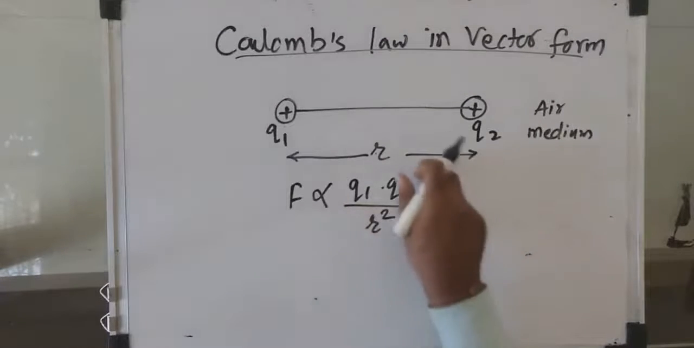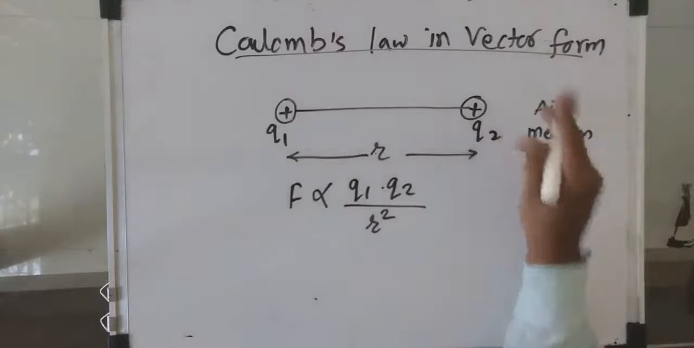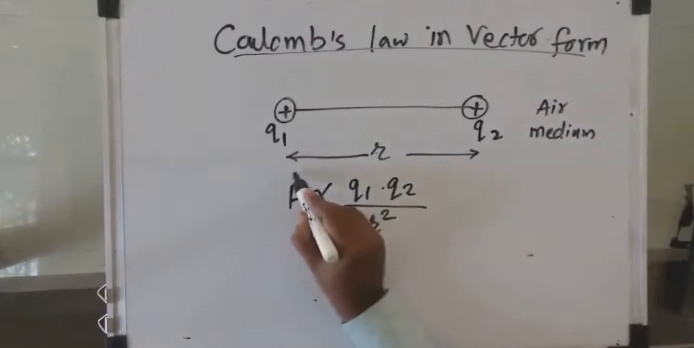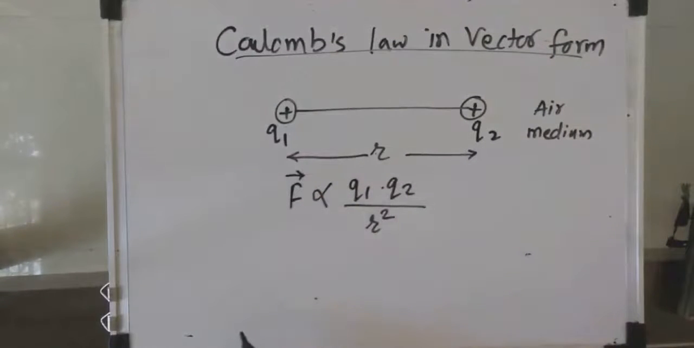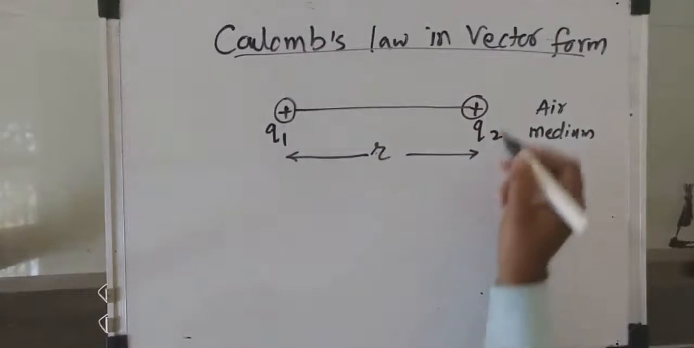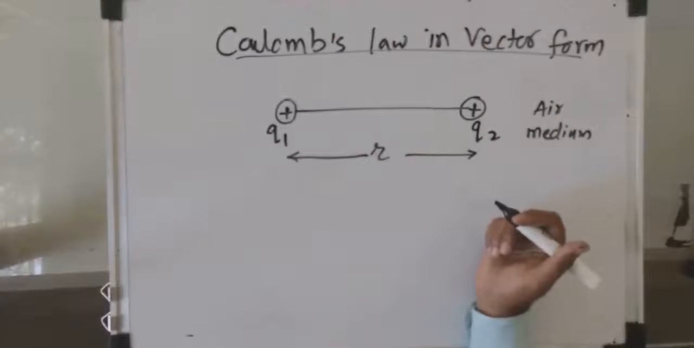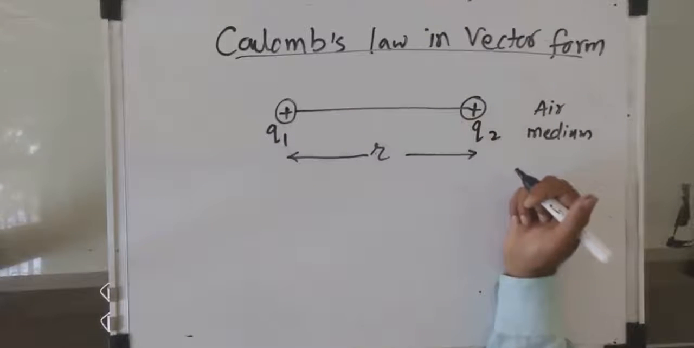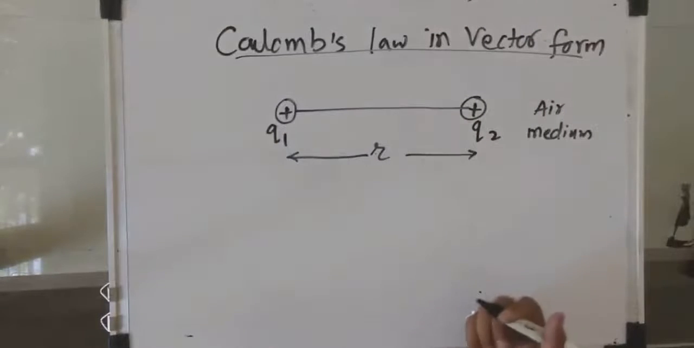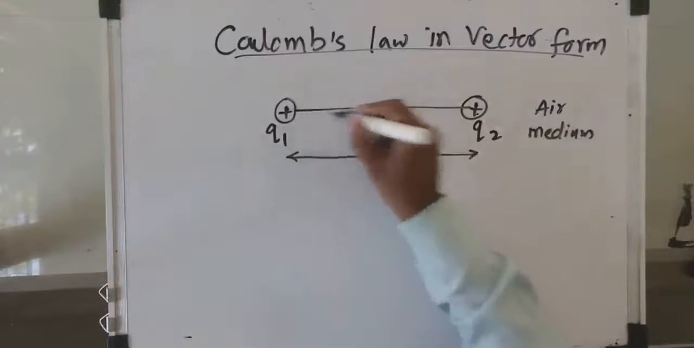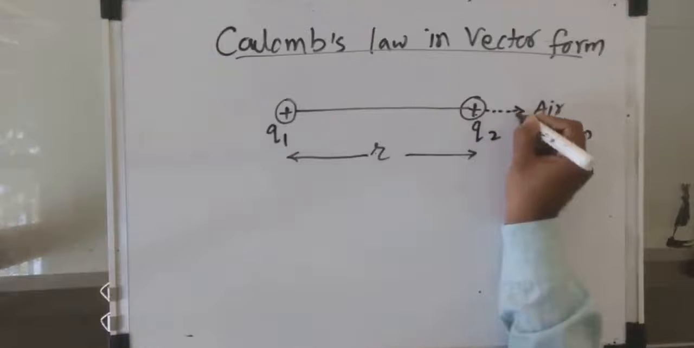So we are going to study this Coulomb's law statement in vector form. In vector form, the force is always a vector quantity, so it has a magnitude as well as direction. We will think from that point of view. Now see here, as these two are like charges, there is obviously a force of repulsion. If they were unlike charges, there would be a force of attraction. As we have considered both like charges, there will always be a force of repulsion.